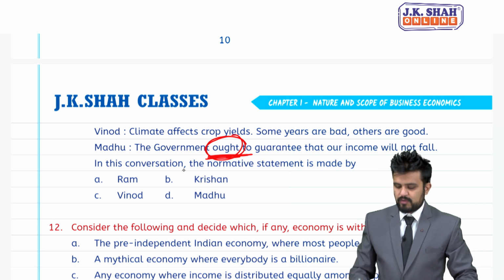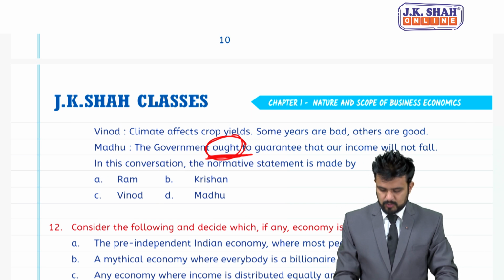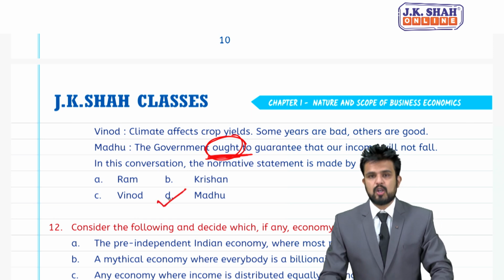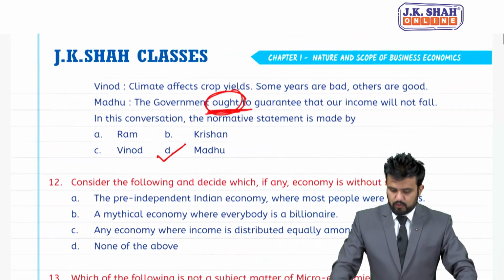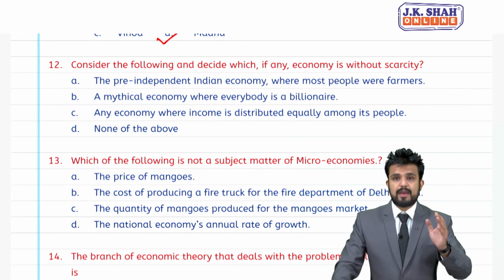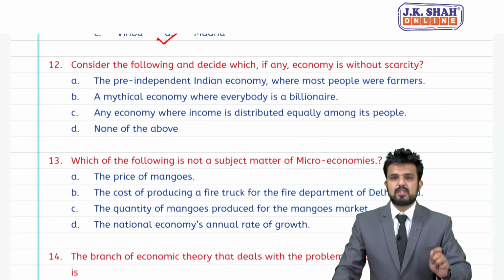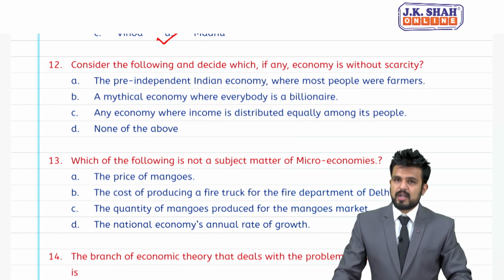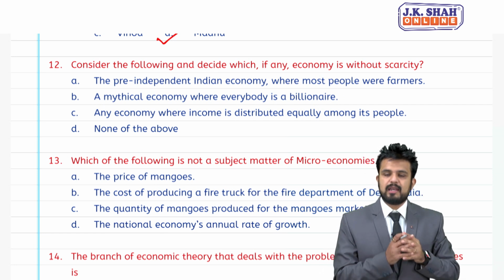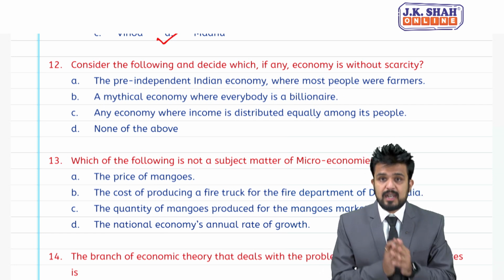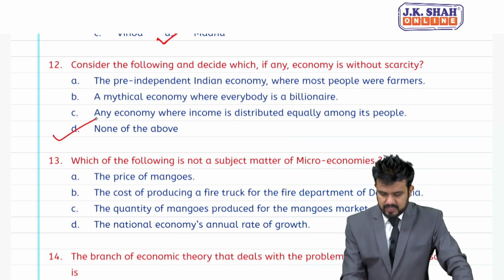So, in this conversation, which statement is a normative statement? Madhu. So, statement given by Madhu is a normative statement. So, for 11 answer is D. Now, coming to 12th MCQ, consider the following and decide which, if any, economy is without scarcity. So, students, I had told you, you will not find any economy without scarcity. Economy without scarcity doesn't exist in the real world. So, answer is none.